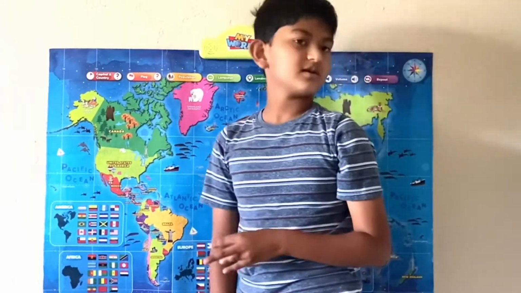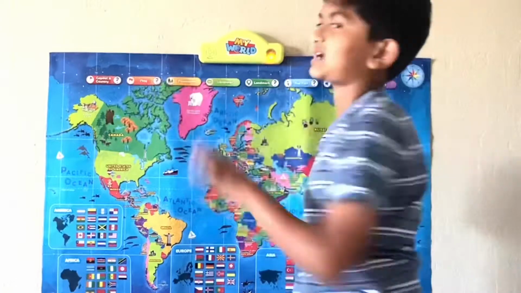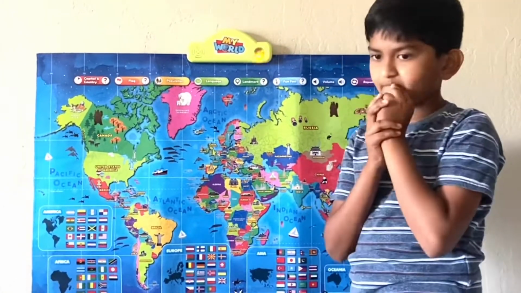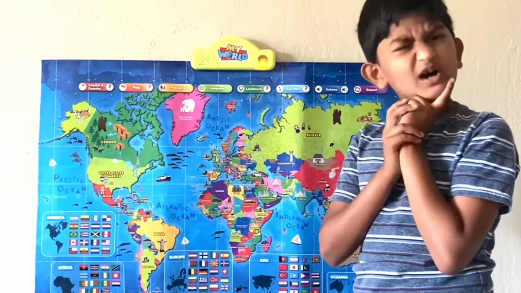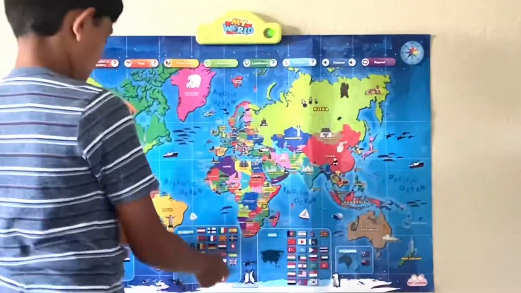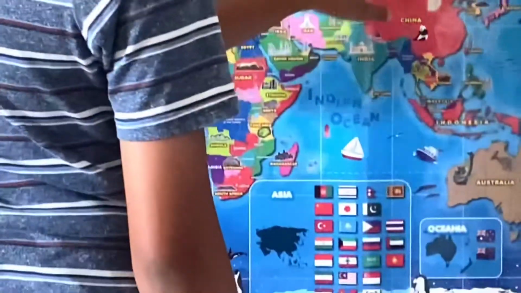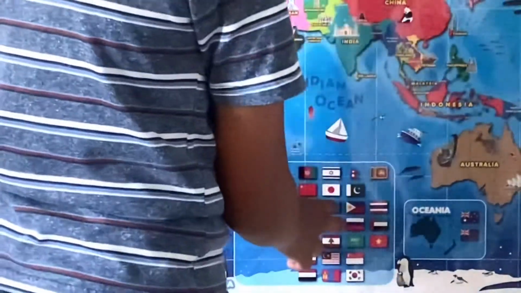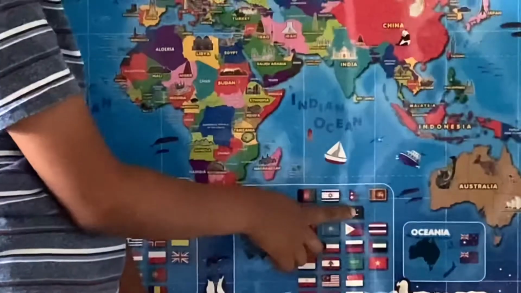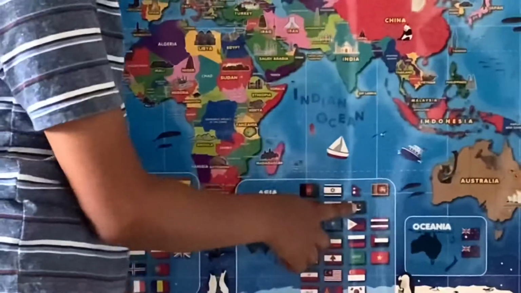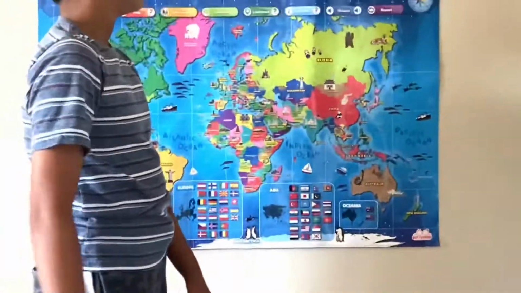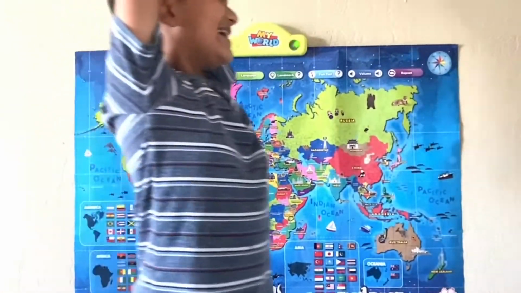Now let's see where's the flag of Pakistan. Let's learn about each country's national flag. Press the flag to hear the name of the country. What does the Pakistan flag look like? Now Pakistan needs to be in Asia, so it's right here. I think it's this one, right? The green color, the moon, stars, white. Press the flag to hear the name of the country. Yay! I did it again.